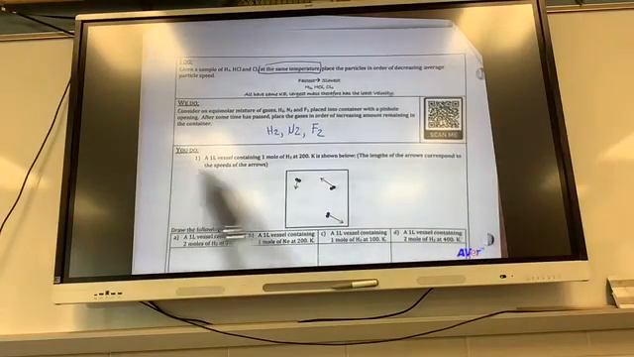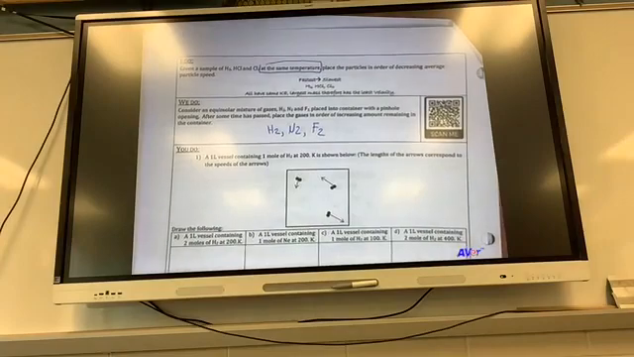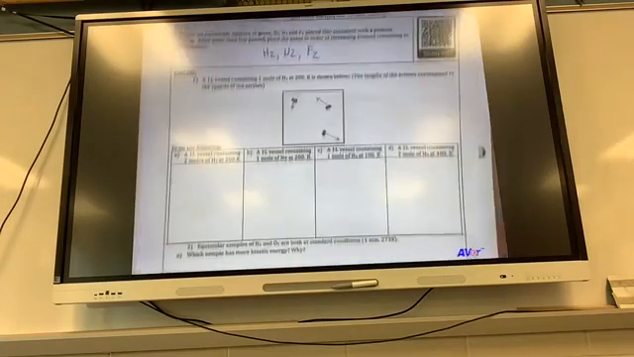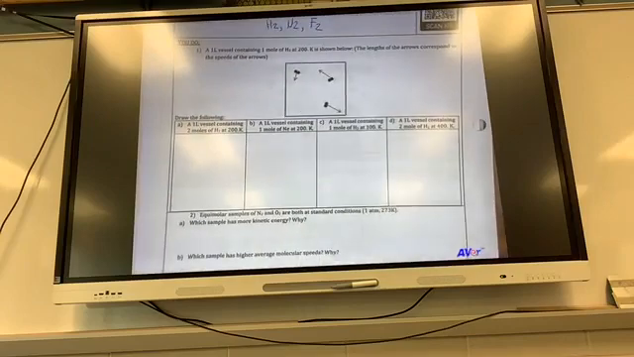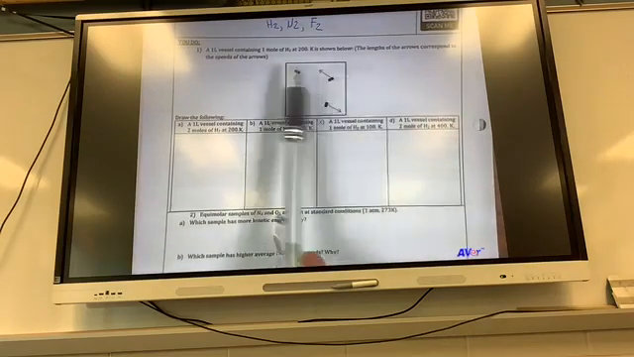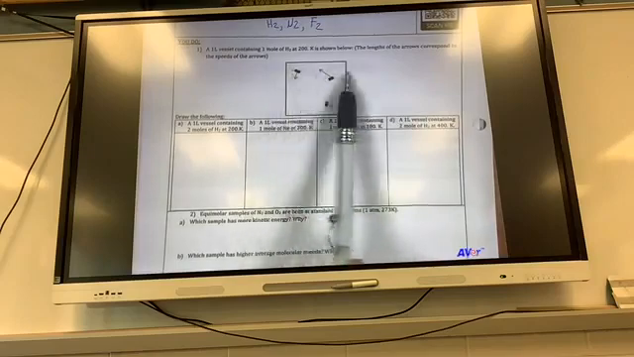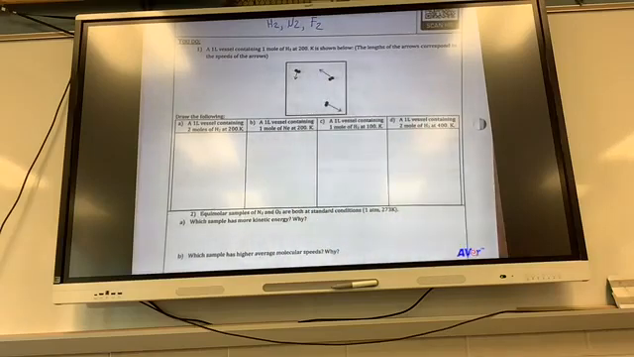A vessel containing 1 mole of H2 at 200 Kelvin is shown below. Draw the following. So take a second and draw these 4 scenarios. It tells you what to do. But remember that this is 1 mole of H2. Follow the law of conservation of matter. Diagram drawings. You're going to have to do one on the AP test, I guarantee you.